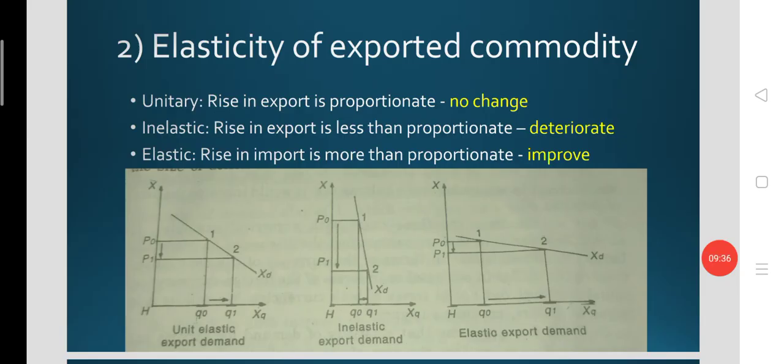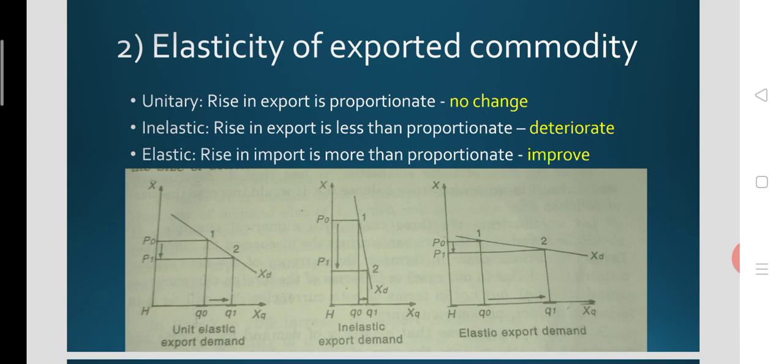So let's also look at the elasticity of exported commodities, and the rest will be discussed in the next video. So we will stop the current video with this topic, elasticity of export commodities. So there are three possibilities, as we already know in the case of imported commodities. There could be unitary elasticity, there could be inelastic export demand, there could be elastic export demand.